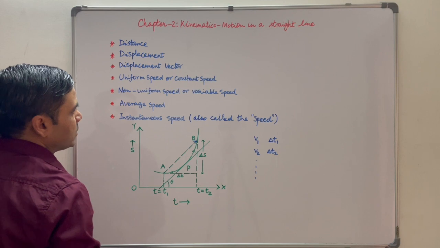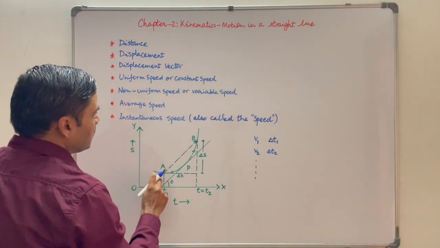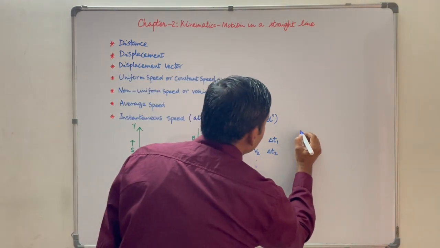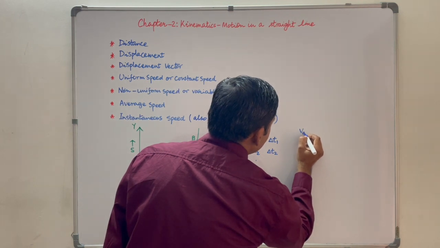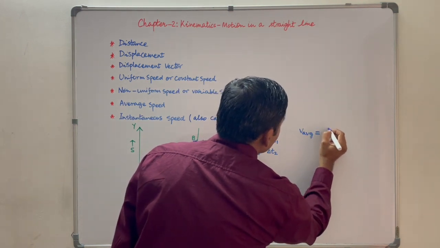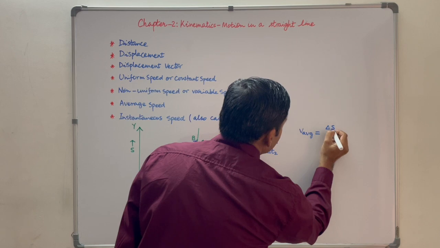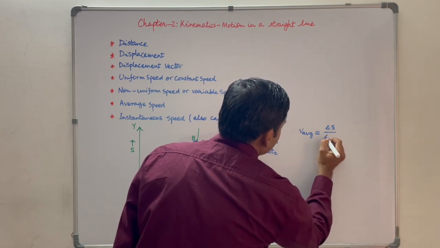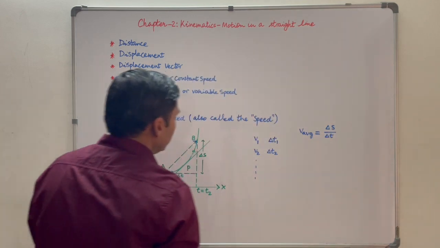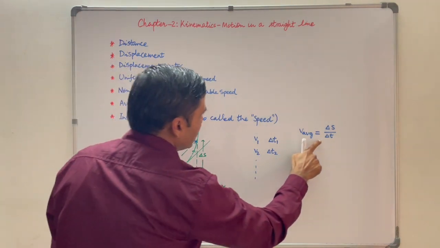Average speed calculation. Average speed can be calculated by the formula v average is equal to total distance traveled, let's say delta s, upon total time taken delta t. If the speed was uniform, this is the formula.